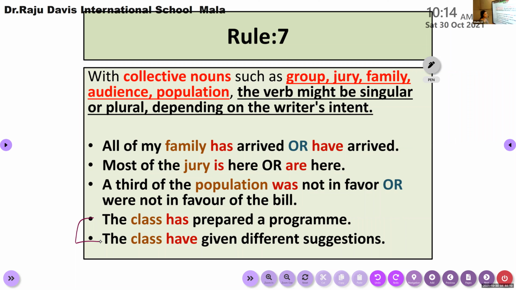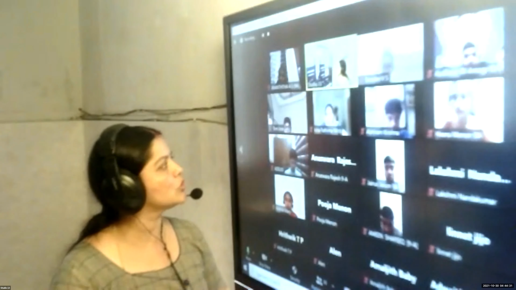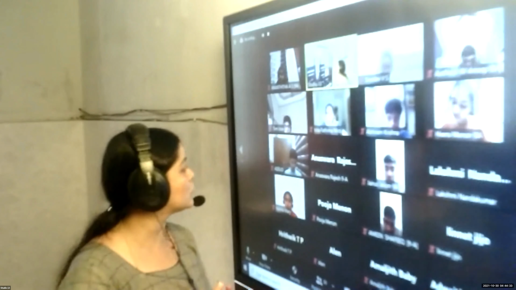The class have given different suggestions. So Isha and the girls have a different opinion, and Adikesh and the boys have another opinion. So there is a difference in opinion, right? So there I have to treat it as plural in form. In such cases I need to use a plural verb. With a collective noun, you are free to use either singular or plural according to the situation.